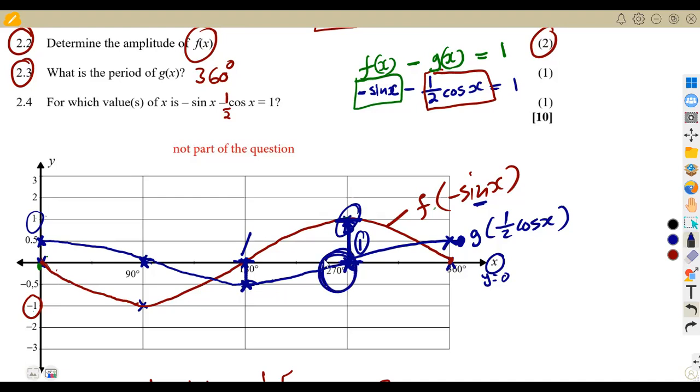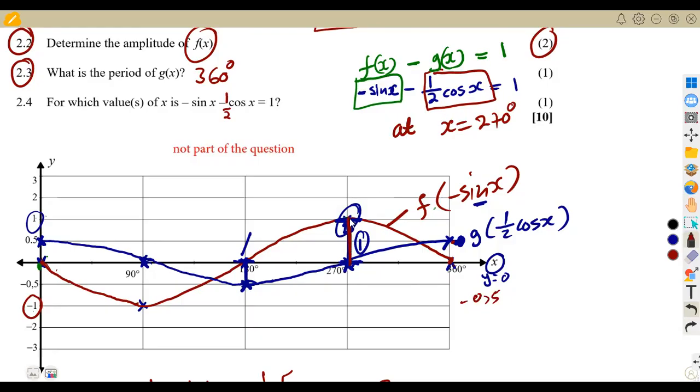So at 270 degrees, the difference between the two functions is a 1. So it happens at x is equal to 270 degrees. At 360 degrees, it's no longer that because f(x) is now down. It's like 0 minus 0.5, which gives us minus 0.5. So it's no longer giving us a 1.